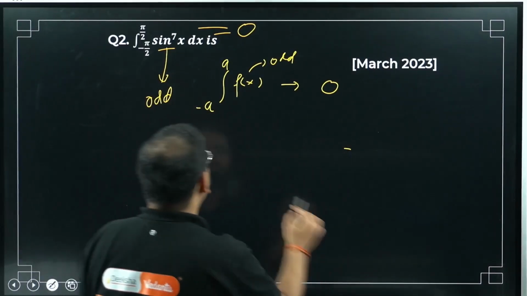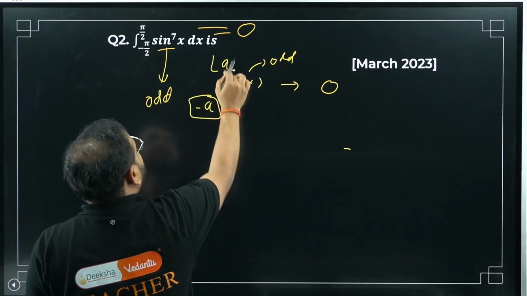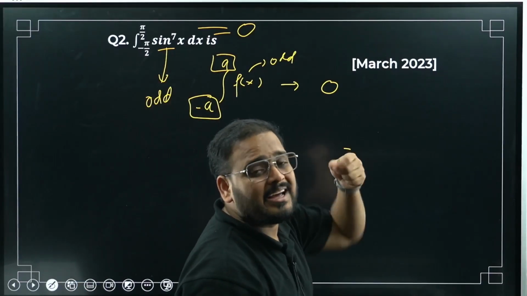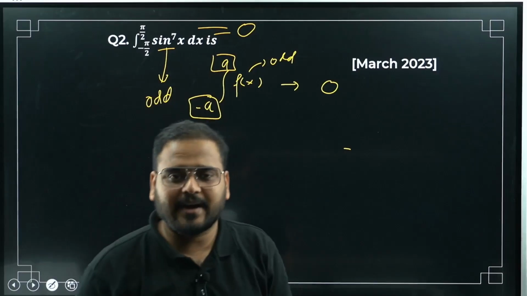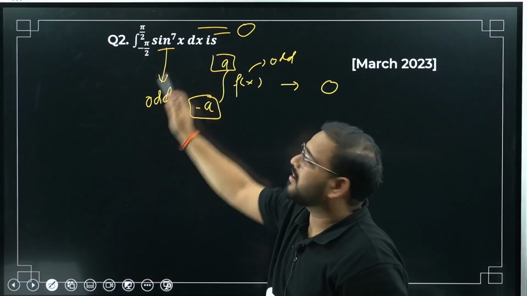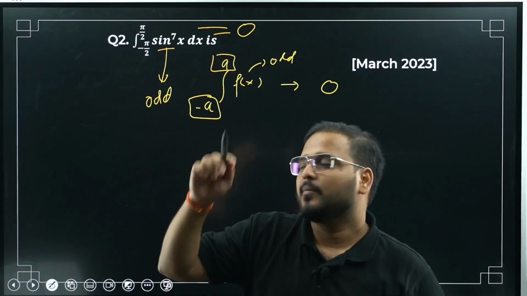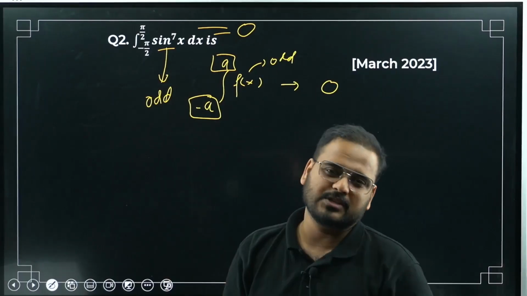When the integral is between minus a to a, so minus pi by 2 to pi by 2, the answer is 0. There's a reason behind it. What's the reason, sir? If you draw the curve of this, you'll get the area, both positive and negative, which will add up to being 0.